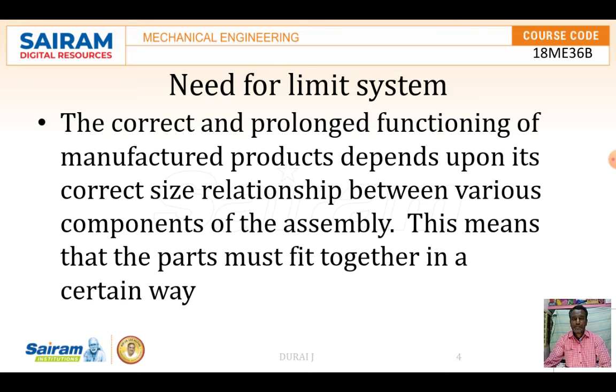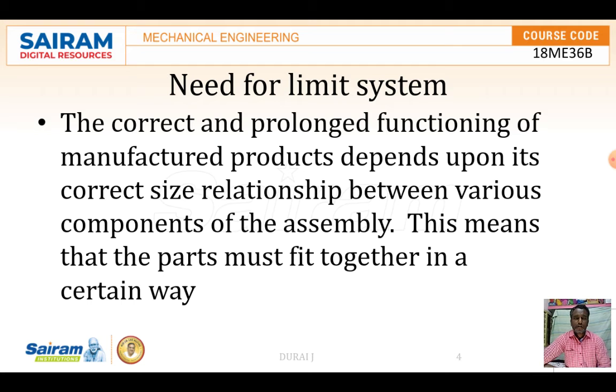Then comes the need for a limit system. The correct and prolonged functioning of a manufactured product depends upon its correct sizes and the relationship between the various components in the assembly. This means that parts must fit together in a certain way. So mainly the limit system is used for matching two components.